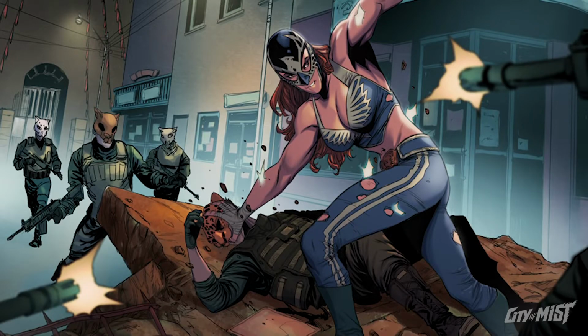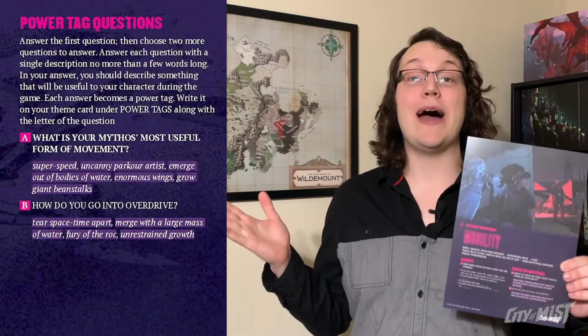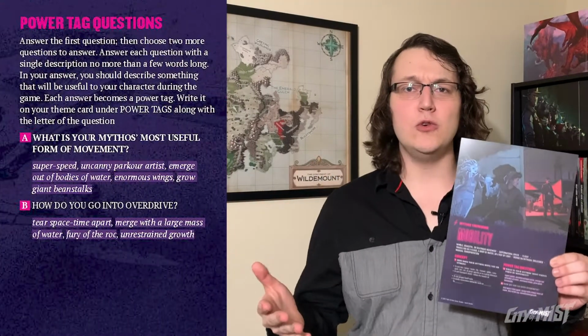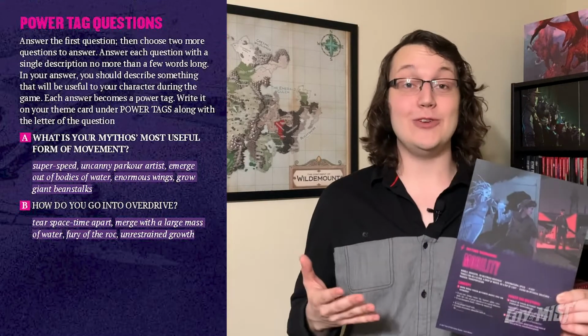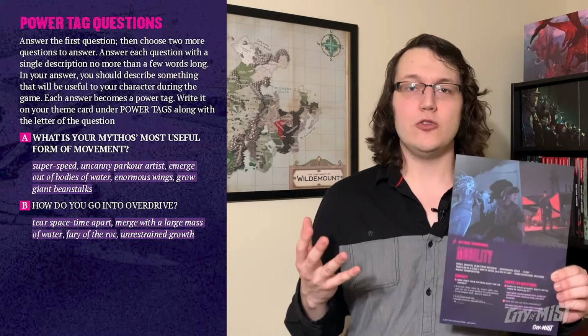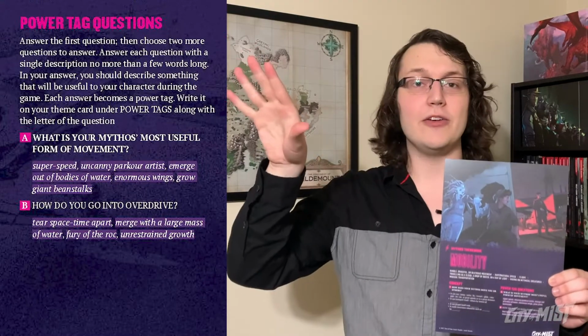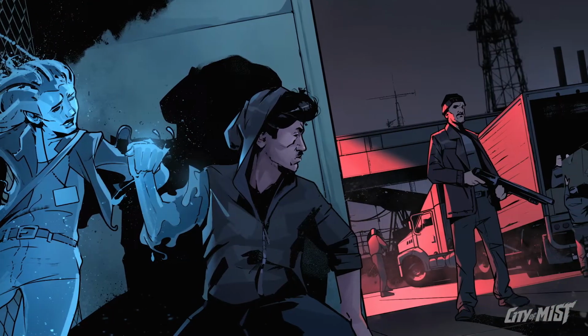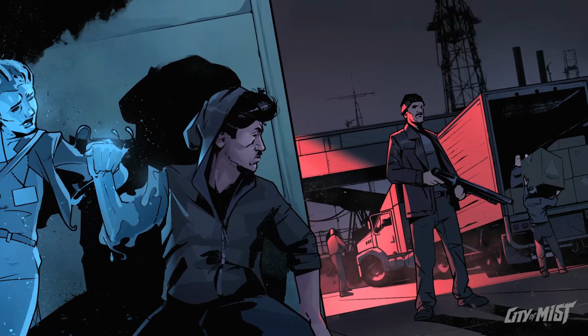But having all the power in the world means nothing if you can't get to the scene in time. If your character can teleport through water like Tlaloc or use super speed like Flicker, then Mobility is your theme book. Mobility power tag questions explore how you move, where you can move, and what else you can do with your movement powers. You can also create abilities to restrain or move others, like turning your friends into water so you can bring them along on your stealth mission.